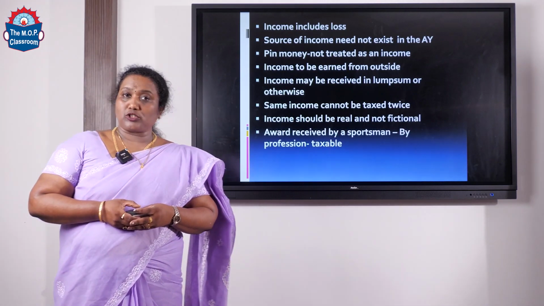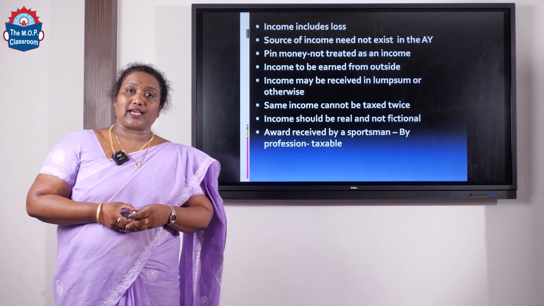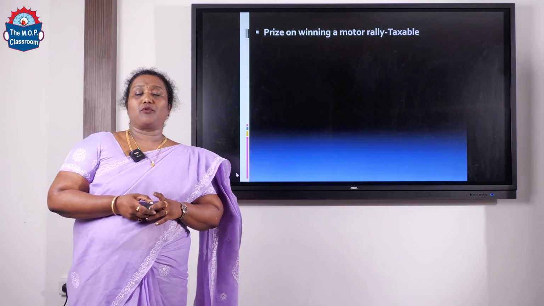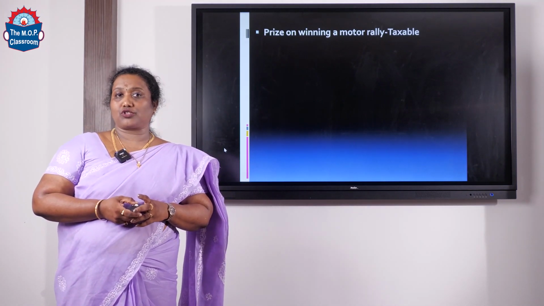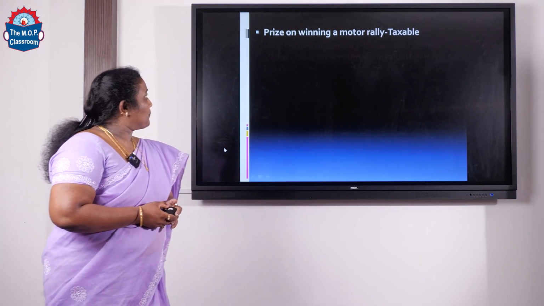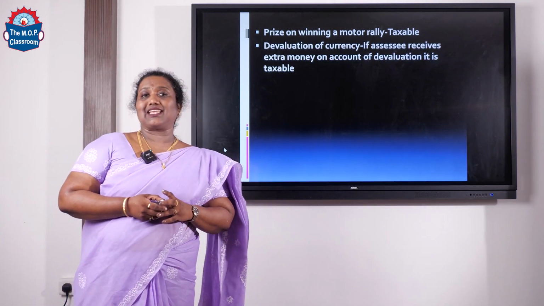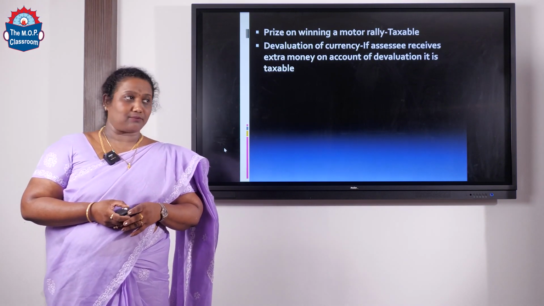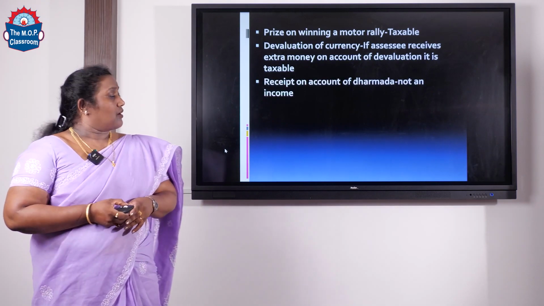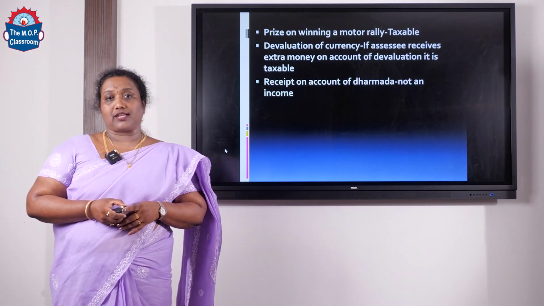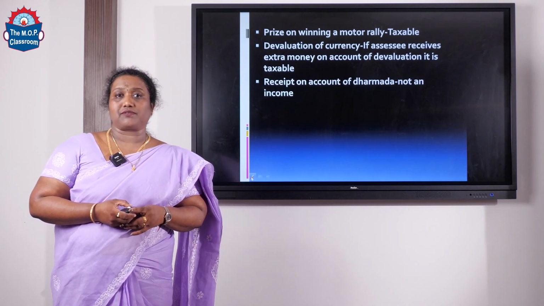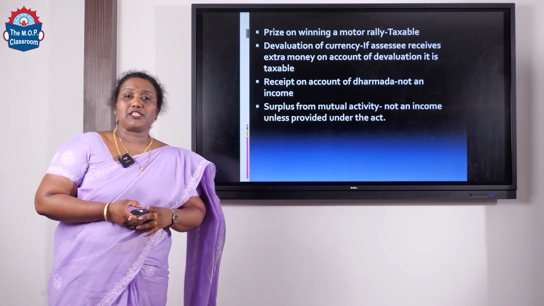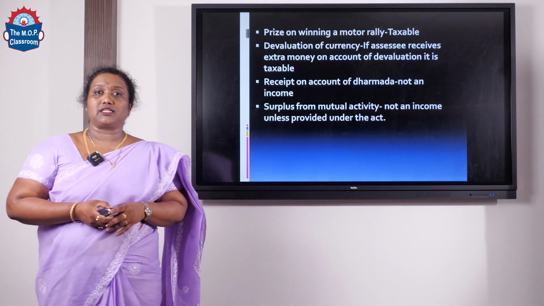Award received by a sportsman by exercising his profession is fully taxable in the hands of the assessee. Prize on winning a motor rally is also treated as a source of income and therefore it is taxable. Now, if an assessee earns income by way of devaluation of currency, that is also treated as an income and subject to assessment. Receipt on account of dharmada is not treated as an income. In case a particular person receives a donation or a voluntary payment, it is not treated as an income. Surplus from mutual activity is not considered as an income.